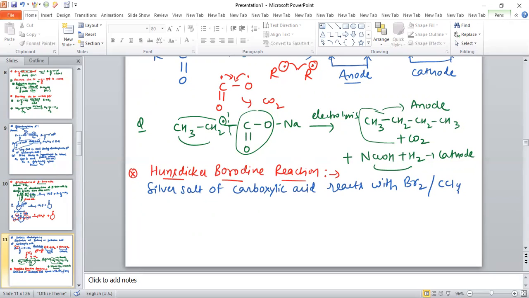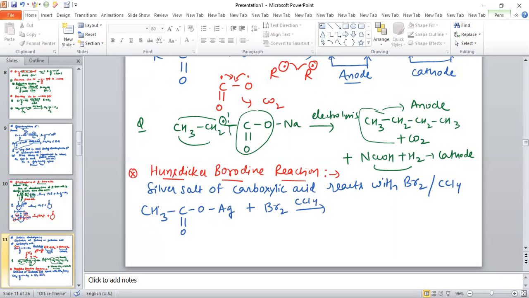If the silver salt of carboxylic acid is like this, RCOOAg, then we react it in presence of Br2 and CCl4.